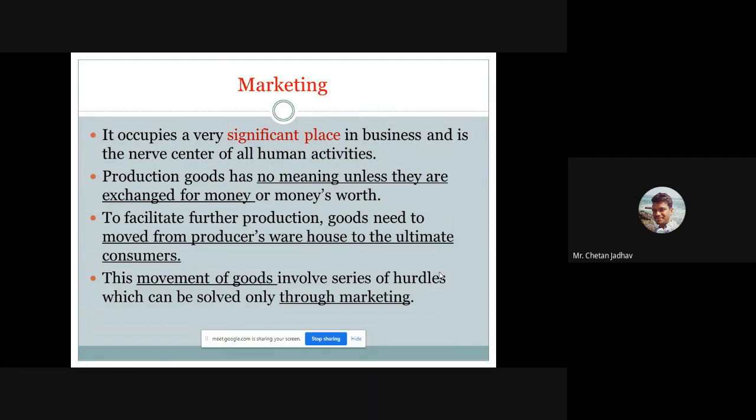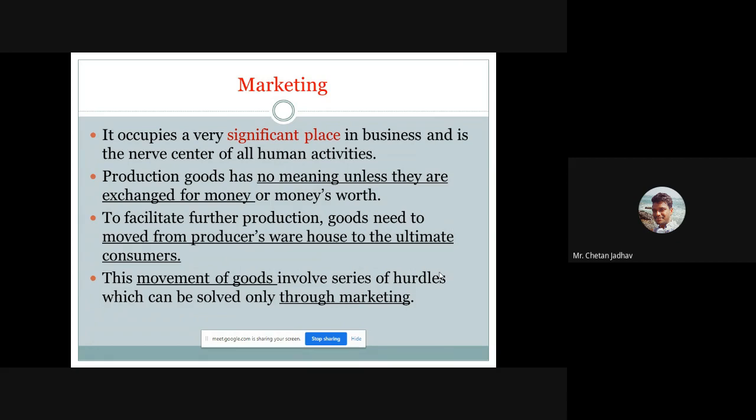Whatever you are producing, you have to exchange those products for money. When you sell that product in the market, then you will receive the money, and that will be your company's or organization's profit. So whatever goods and products you are making, those production goods you have to sell in the market, and then you will receive money or money's worth. Okay, that is your marketing.